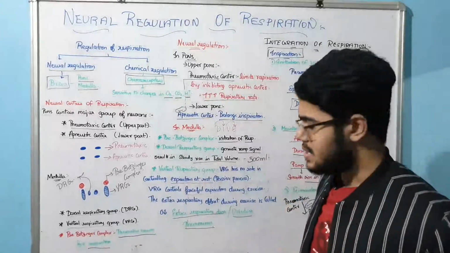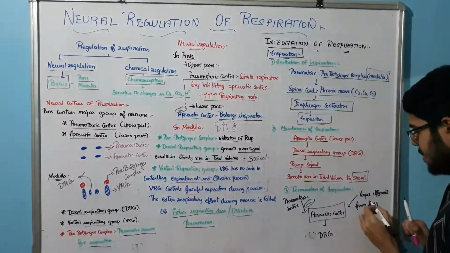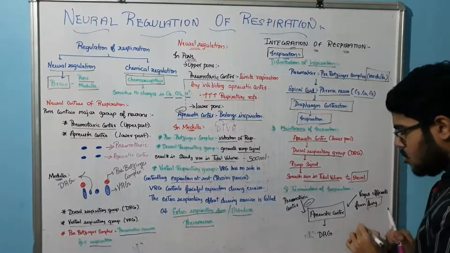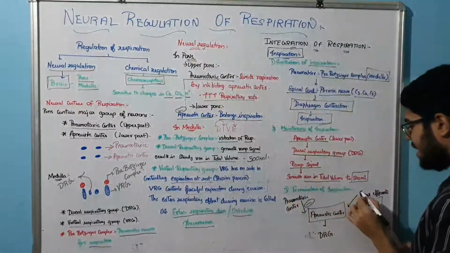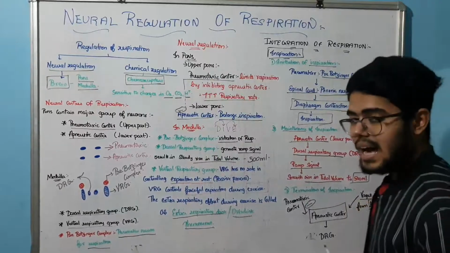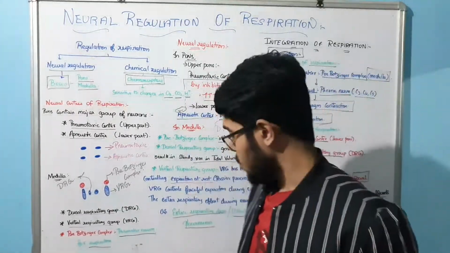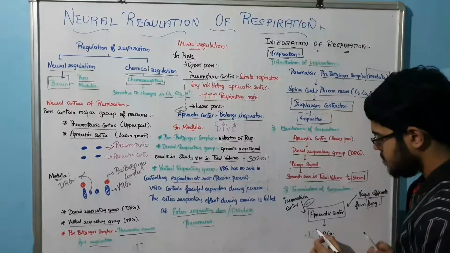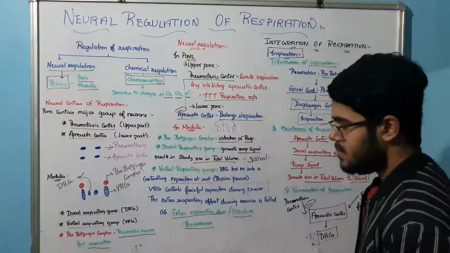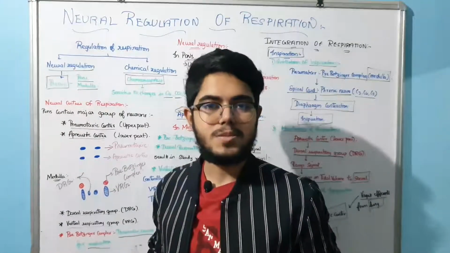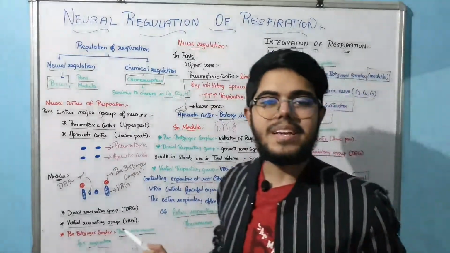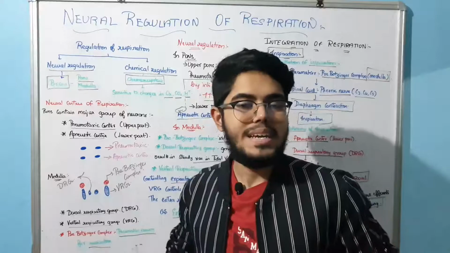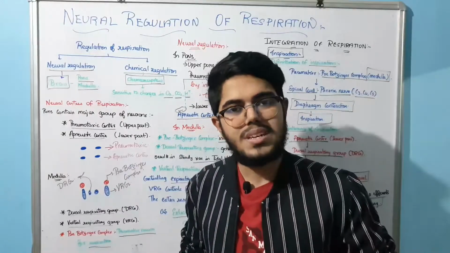But one more input is there, which is coming from the lung. Who are they? Vagus efferents. These are the vagus efferents coming from the lung, and that is going to inhibit the dorsal respiratory group. Very simple. So we saw about the inspiration, that is the initiation, maintenance and termination of the inspiration. In the next video we will be seeing about the expiration and other things.